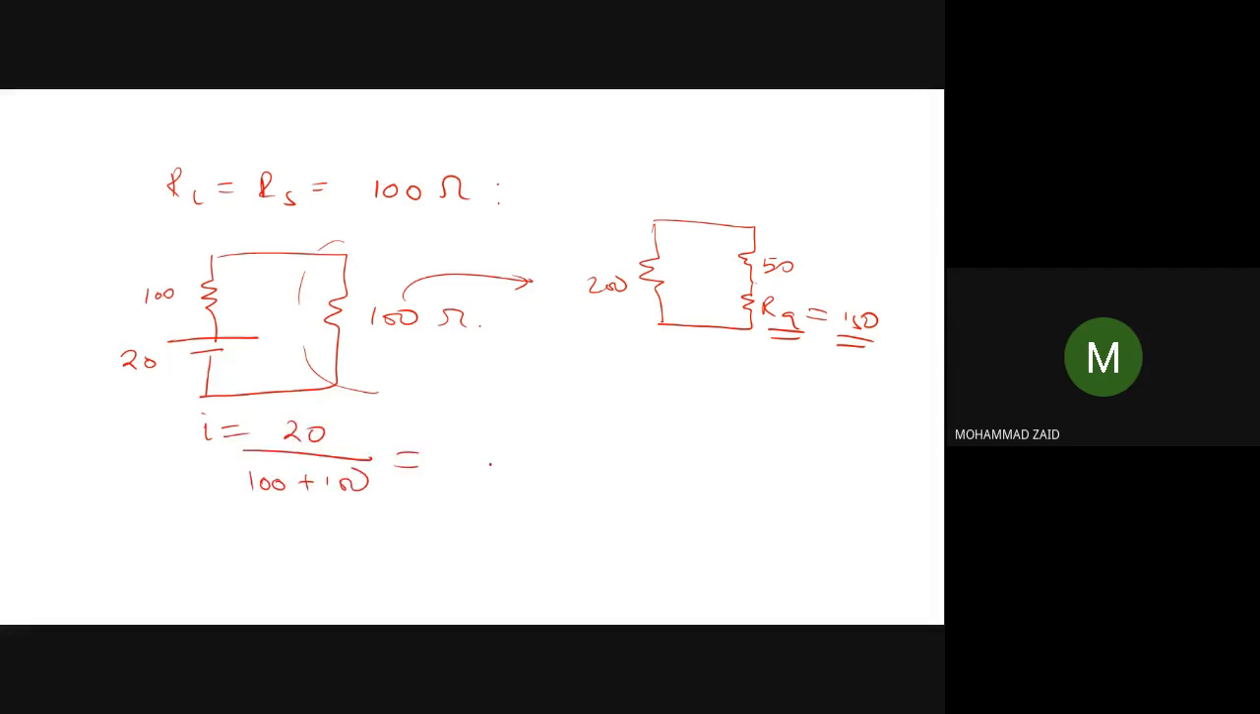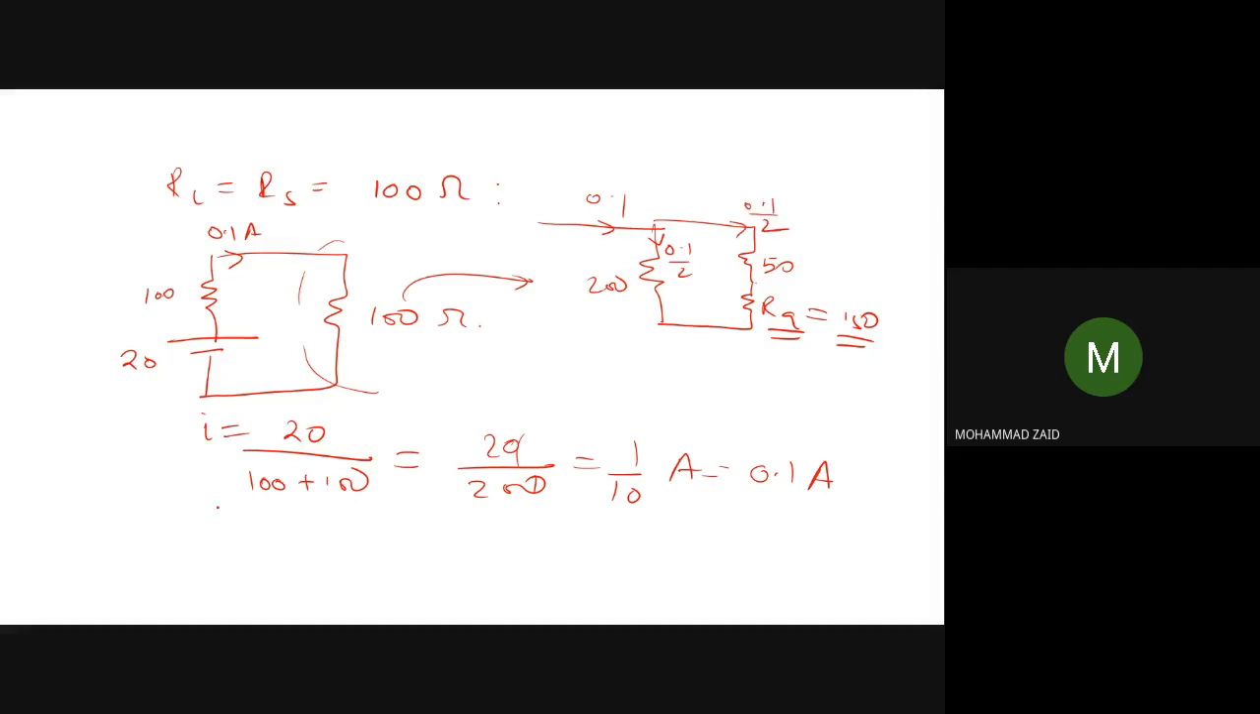That is equal to 220 divided by 200. So it will become 1 by 10 ampere, or 0.1 ampere. Now this 0.1 ampere is flowing here, and when it goes into this circuit, this 0.1 ampere is the total current. So half of this current will go into this branch, 0.1 by 2, and half of the current will go into this branch, 0.1 by 2.